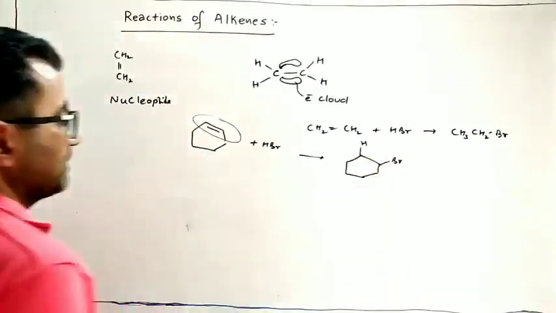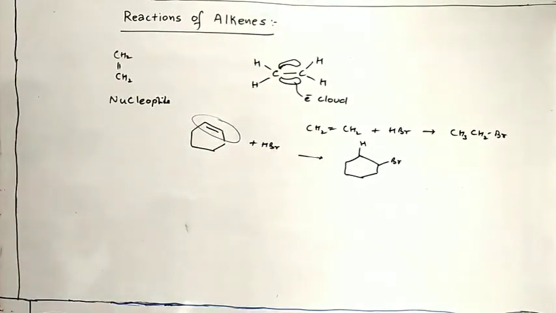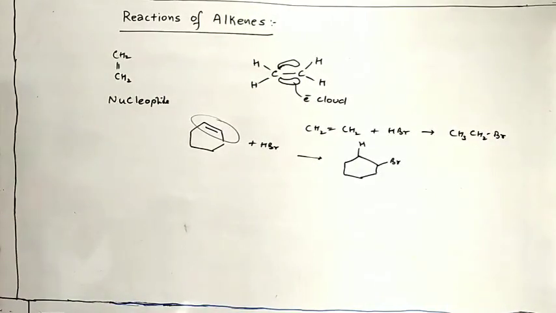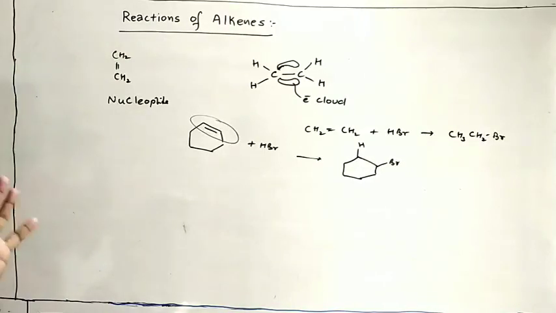Whatever will be the structure, कितने भी complex structure हो, functional group जो behavior है उसका उसने वही show करना है. चाहे वो simple molecule है ethene, चाहे वो बहुत बड़ा molecule है. अगर उसमें भी डबल बॉन्ड है तो HBr उसमें भी ऐड होगा. So it means some particular functional group in the compound, or some particular portion of the molecule that is electron rich or electron deficient, behaves in a similar way.